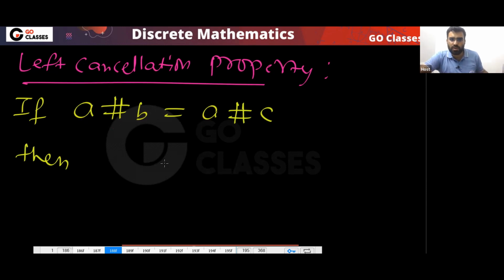So a # b is equal to a # c. Then can I say b is equal to c? Can I cancel on the left? Left cancellation means on the left can I cancel. Right cancellation means on the right can I cancel.